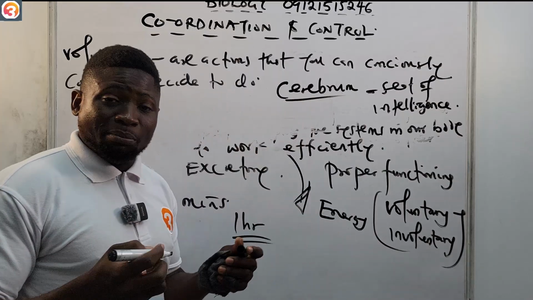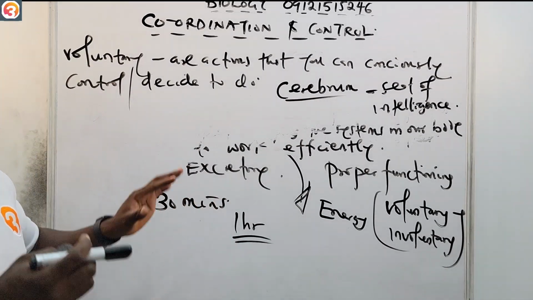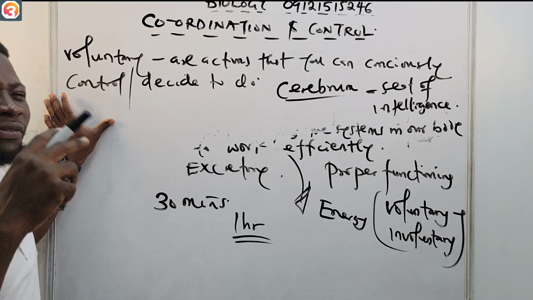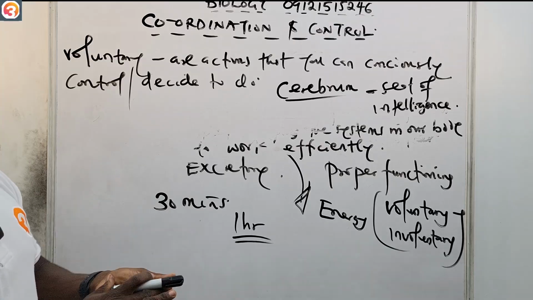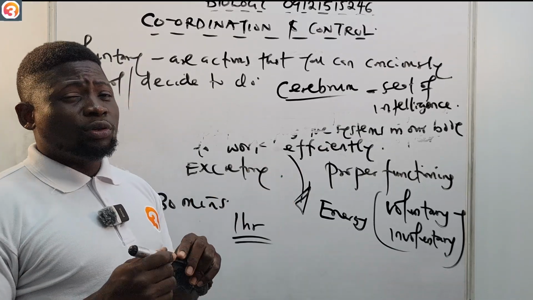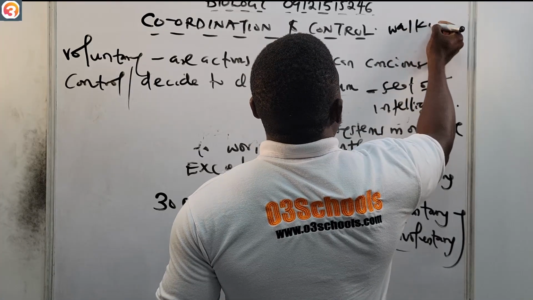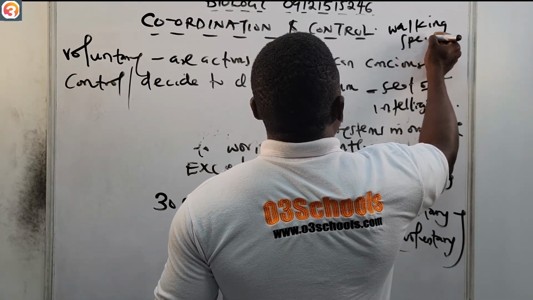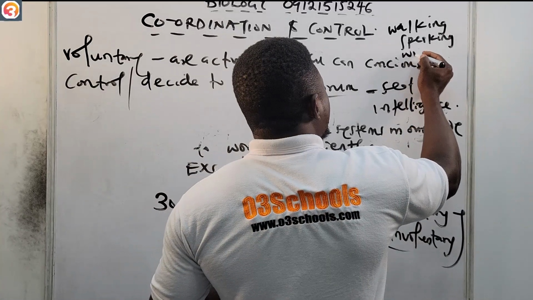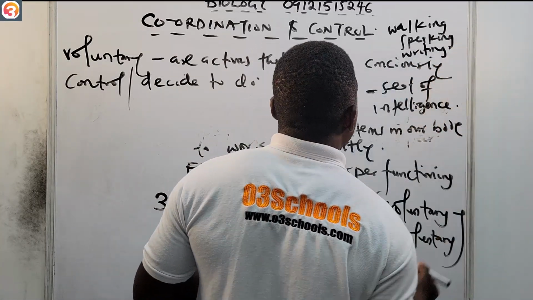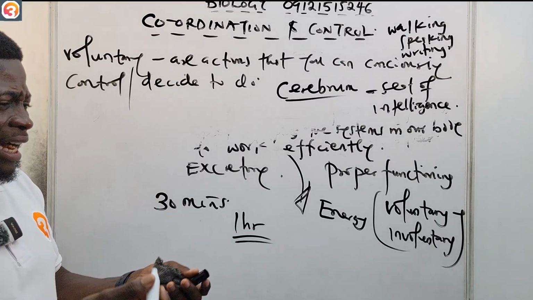It is located in the forebrain. Now, examples of voluntary action, like we have said, are walking, speaking, and even as I am writing now, writing is a voluntary action. Playing a game is a voluntary action.